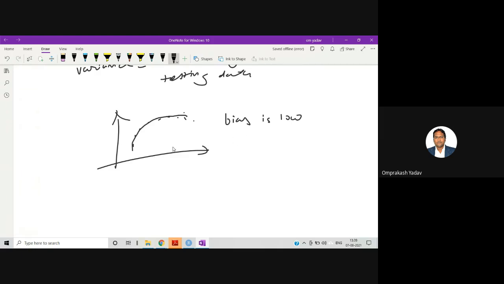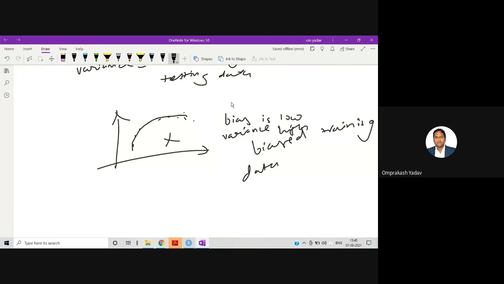But what will happen tomorrow if any new data comes in? This particular model will not be able to predict properly when the new data comes, because it is biased to your training data. This is called your model being biased to the training data. So on the testing data, it won't be able to give proper output, and hence here the variance will be high.